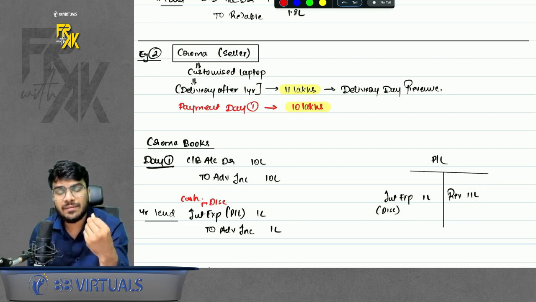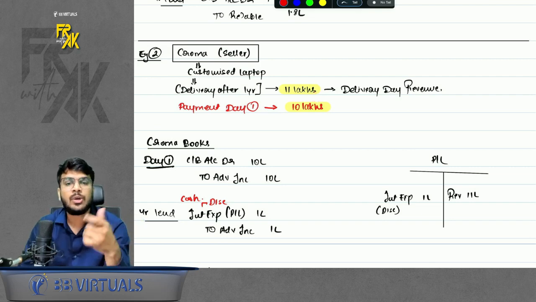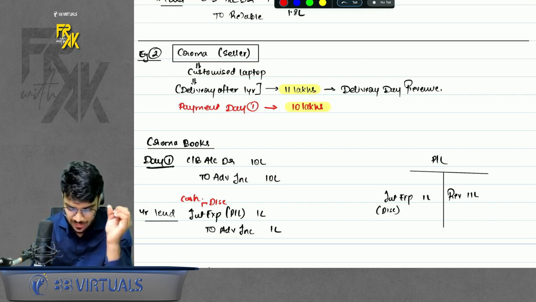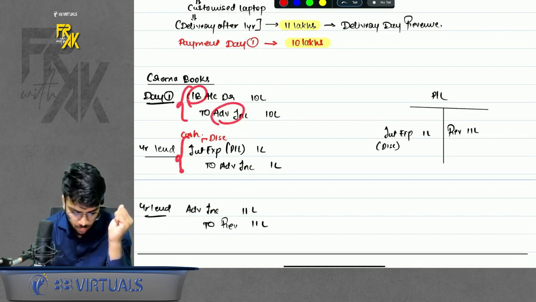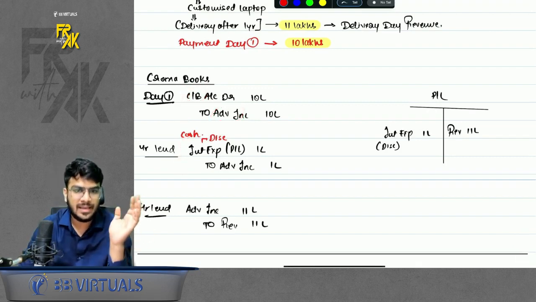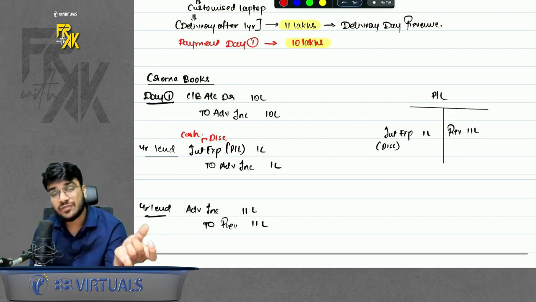But sir, the company will never receive 11 lakhs now. So here basically it is like a cash discount. In India's terms, we call it notional interest. What the interest does is, we record the money received like advance. We accrue the interest expense or we debit the cash discount, whatever you may call it, and then we transfer the advance to revenue.